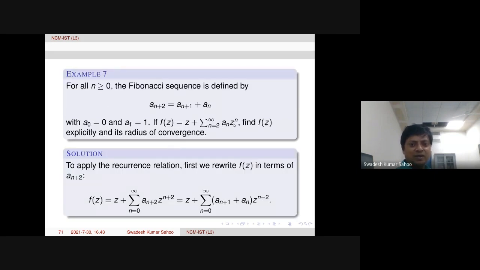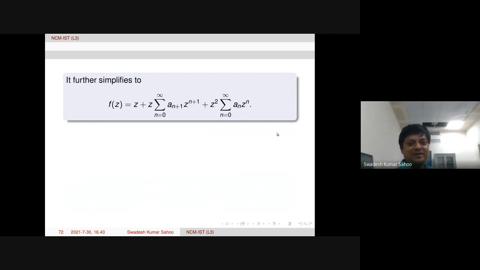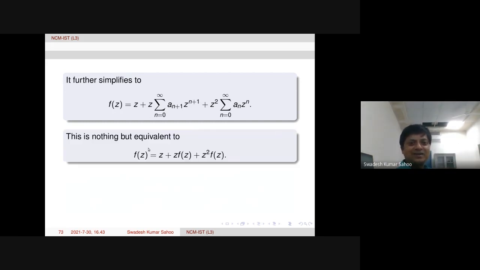Because f of z, we have this series, f of z is z plus summation n equal to 2 to infinity a n z power n. Or one can write n equal to 1 to infinity a n z power n, because a1 is 1 given. Or one can also write n equal to 0 to infinity a n z power n, because a0 is 0. So there is no harm. So using that, this is equivalent to: the first factor is z, the second quantity is z times f of z. This is f of z.